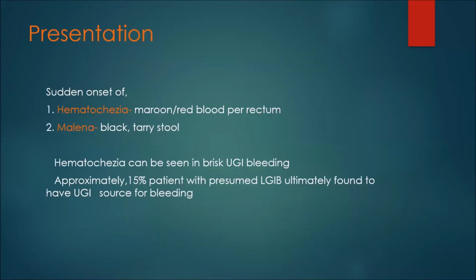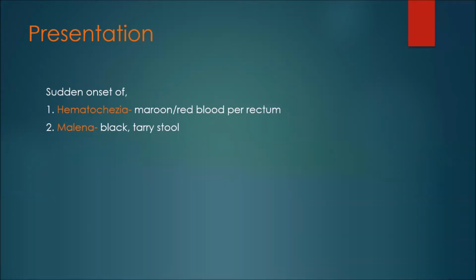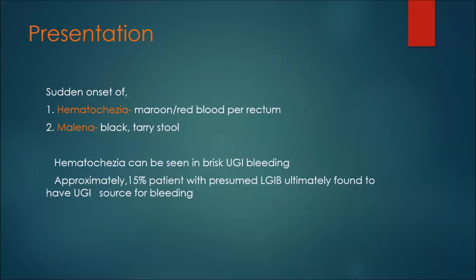Patients present with sudden onset of hematochezia, that is frank bleeding per rectum, or melena, that is black tarry stool. Hematochezia can be seen in brisk upper GI bleeding also. So for patients presenting with hematochezia along with hemodynamic instability, we first search for an upper GI source. Approximately 15% of patients with presumed lower GI bleed are ultimately found to have an upper GI bleeding source.